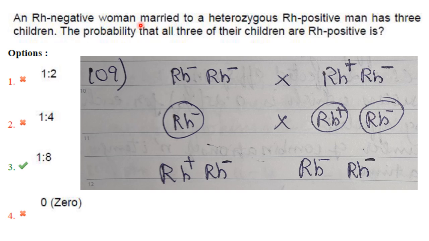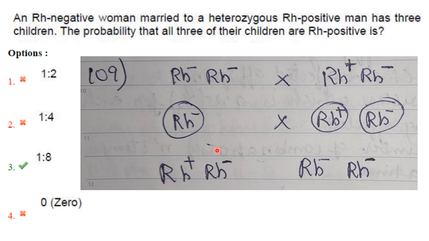An Rh negative woman married to a heterozygous Rh positive man has 3 children. The probability that all 3 of their children are Rh positive is. So this is the Rh negative woman and she is married to a heterozygous Rh positive man. So this is the Rh positive man who is heterozygous. These are the gametes produced, and the question is the probability that all 3 of their children are Rh positive.